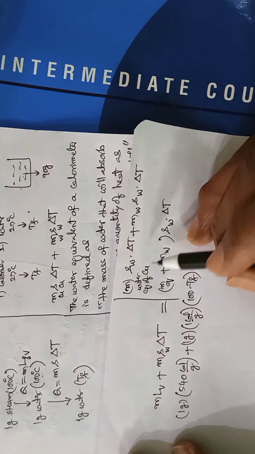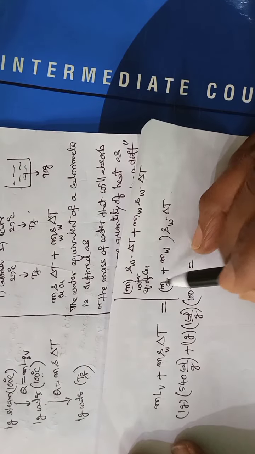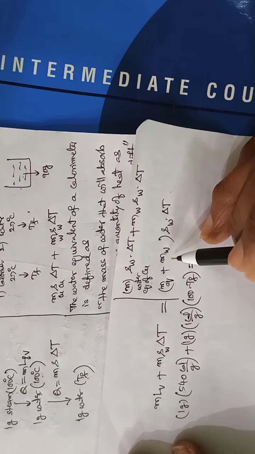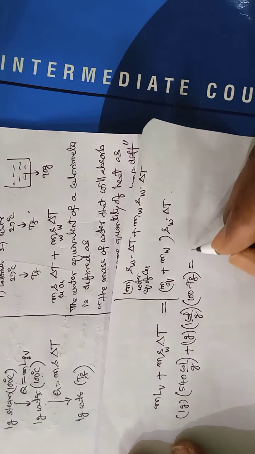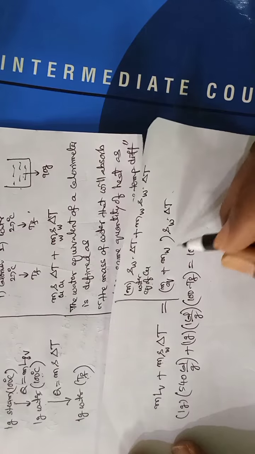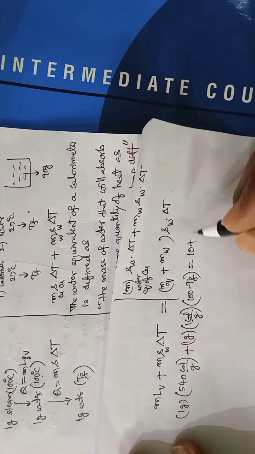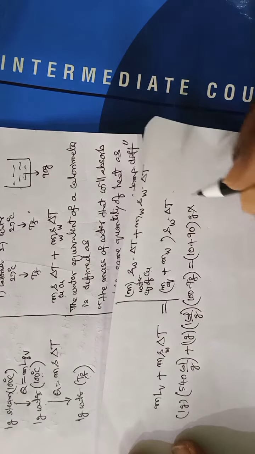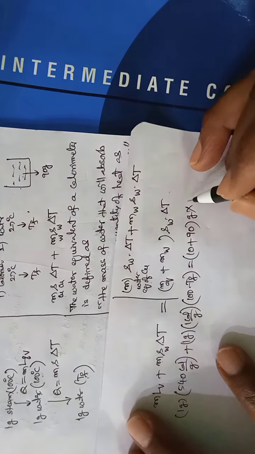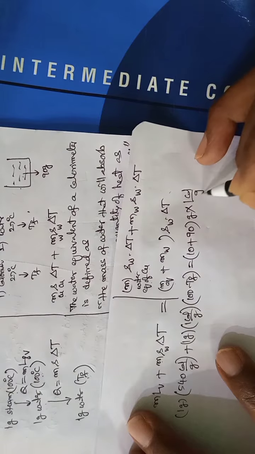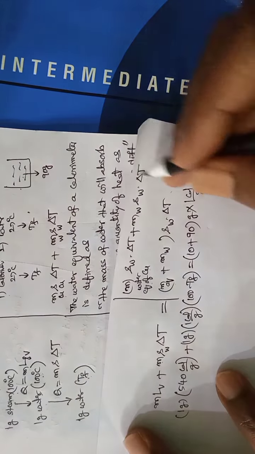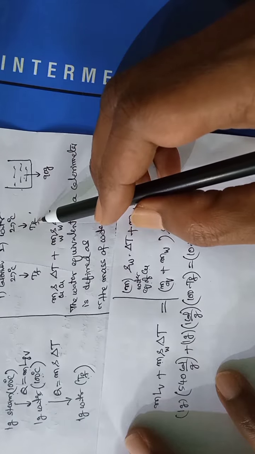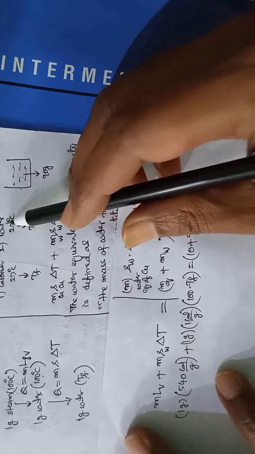Now the water equivalent of the copper vessel, how much? 10 grams. Mass of water 90 grams. Specific heat of water 1 calorie per gram. Change in temperature, initial temperature T_i, final temperature T_f. So the difference is T_f minus 27.